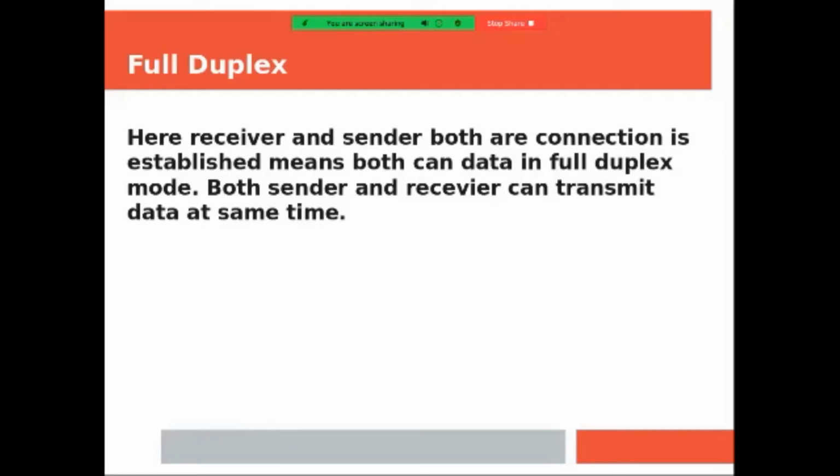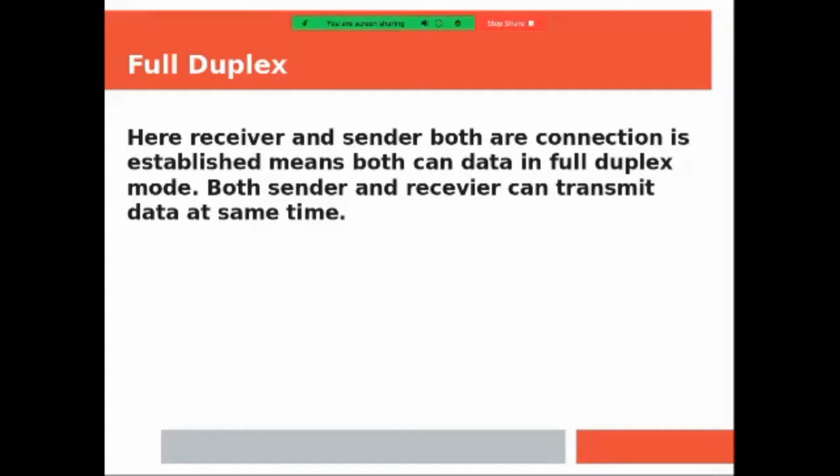And you might have studied simplex, where communication will be from one side. Consider me and you. I'm delivering the lecture to you, so communication is from my side only, one way only. Then for half duplex, I give the example of traffic police.